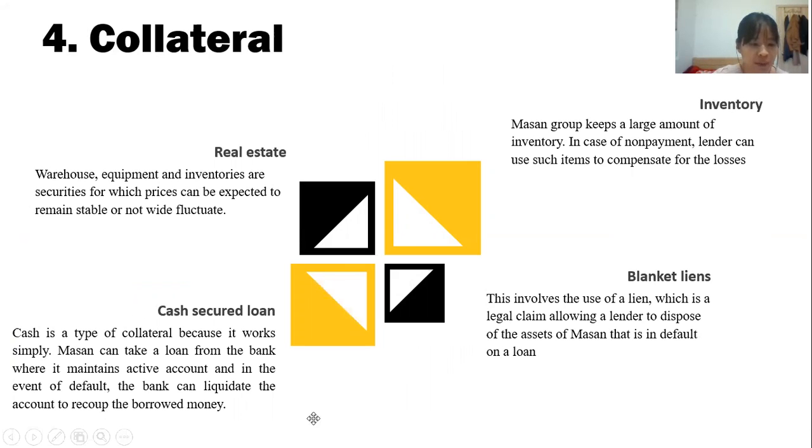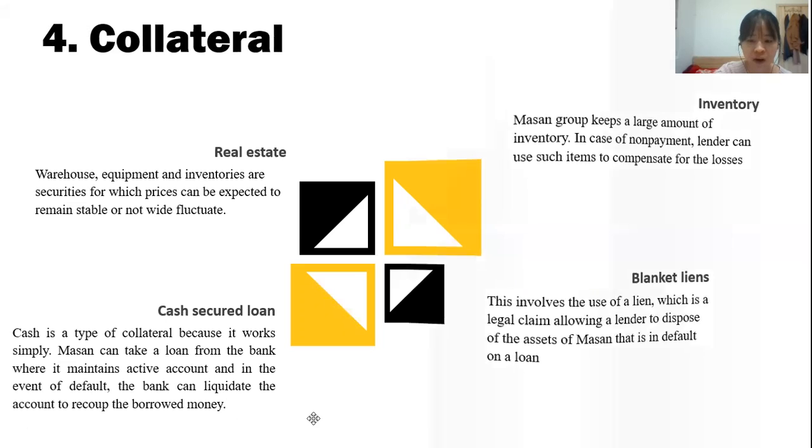Cash is a type of collateral because it works simply. MASAN can take a loan from the bank where it maintains an active account, and in the event of default, the bank can liquidate the account to recoup the borrowed money. The last one is blanket liens. This involves the use of a lien, which is a legal claim allowing a lender to dispose of the asset of MASAN that is in default on a loan.